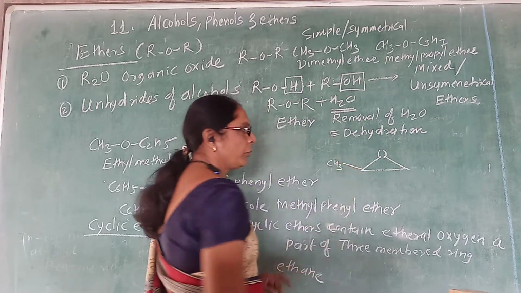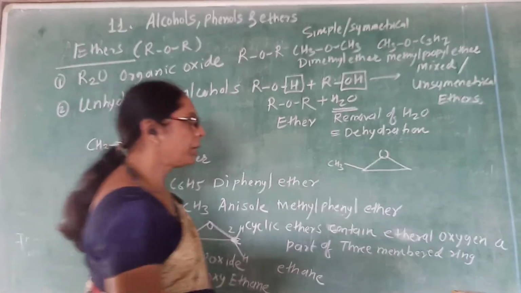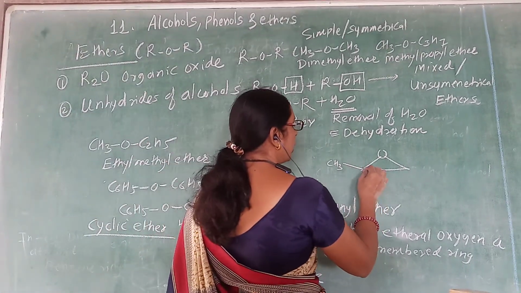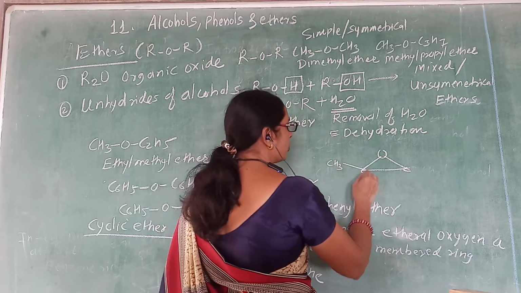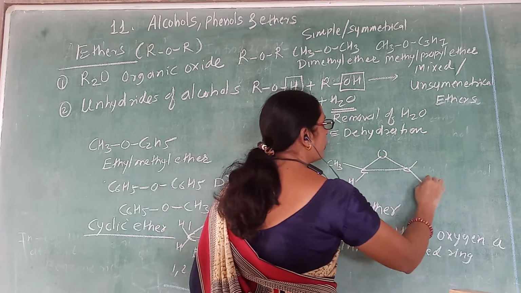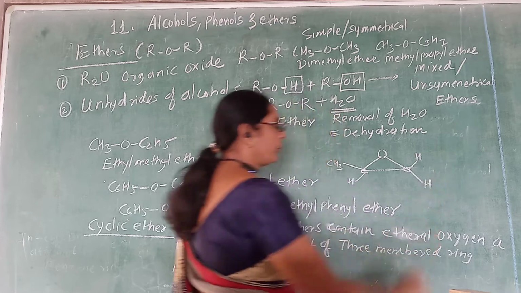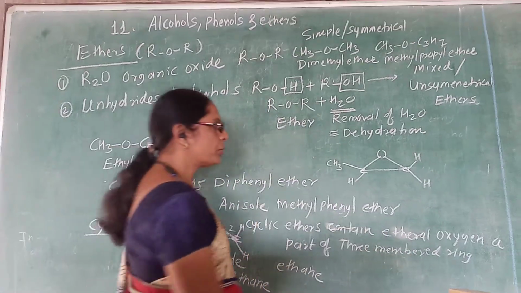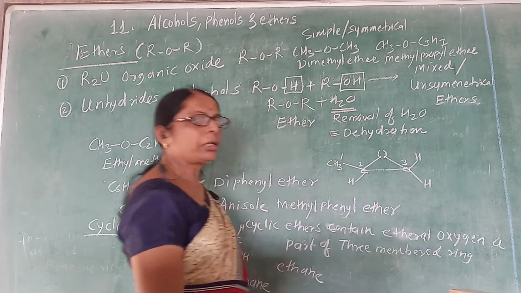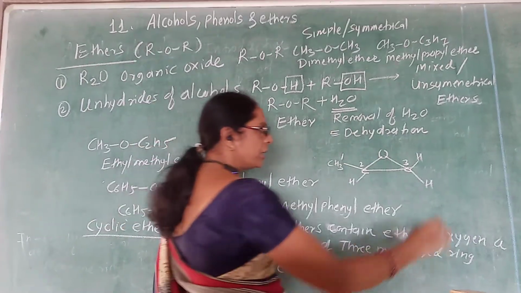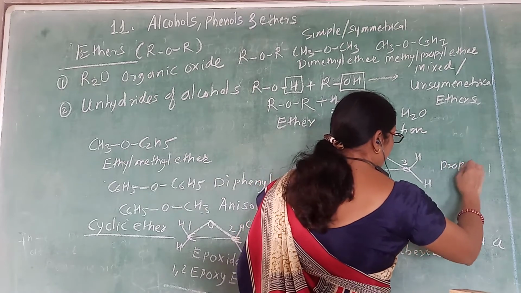So how do you consider this? Look at it. If I write it in detail, I can show this carbon. As it has a methyl group, of course it has hydrogen. When you consider this compound, you observe 1, 2 and 3. So there are a total of 3 carbons. So the parent is propane.